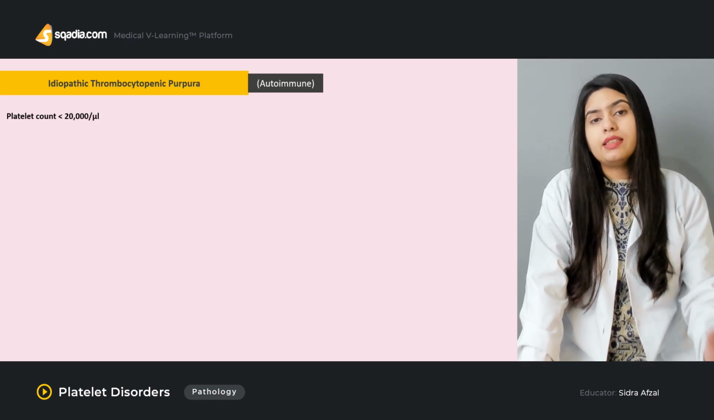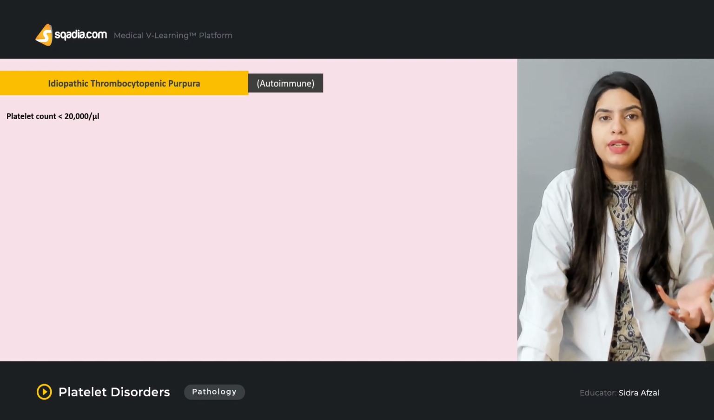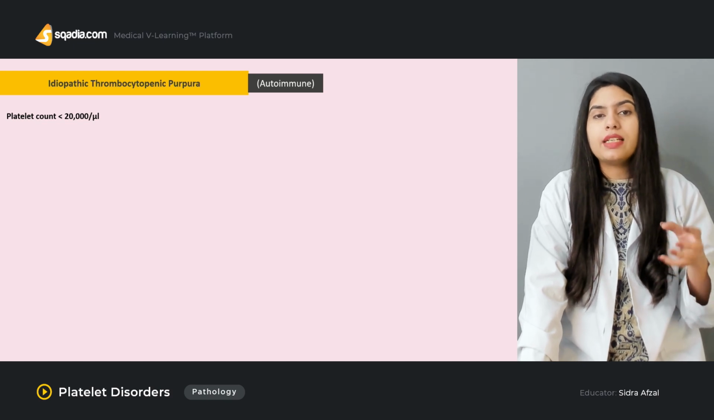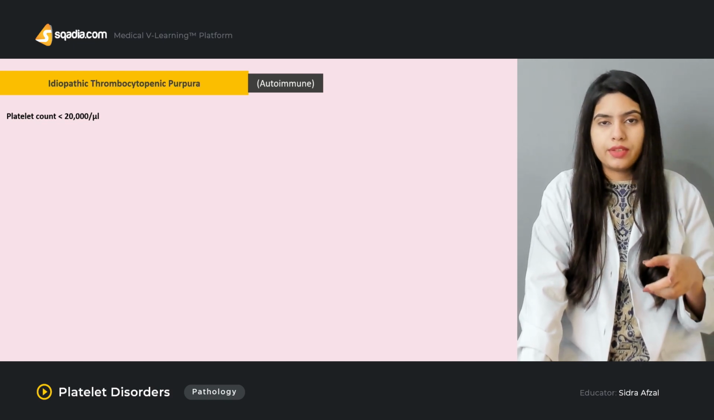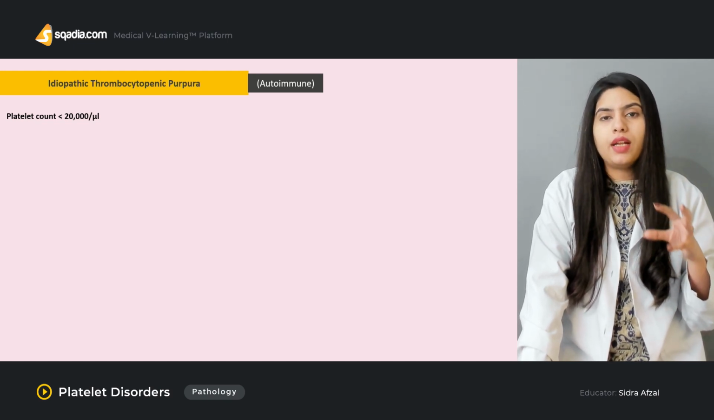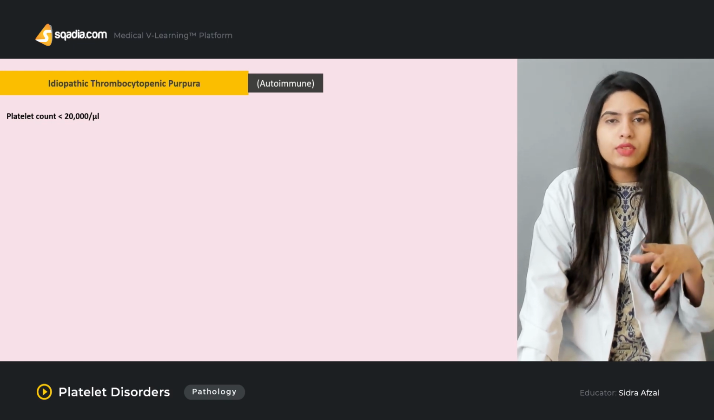Usually this condition can be acute and it can be chronic as well. In the acute cases, the platelet count is less than 20,000 per microliter. Now, just keep these points in mind that I am going to discuss here. Platelet count less than 20,000 per microliter.